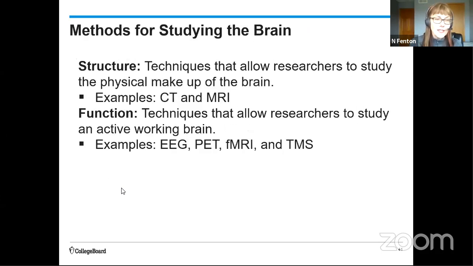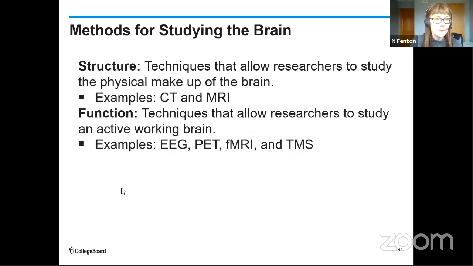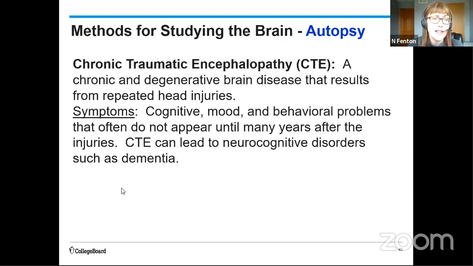Just to show you that we still study things today through autopsy. So what's going on here? This condition is called chronic traumatic encephalopathy. It's a degenerative brain disease, and unfortunately, the only way to accurately diagnose it at this point is through an autopsy after death, right? Now you can examine the effects of concussions, you can see that, but this particular condition, in order to study it and learn how to prevent it or treat it, the only way this can be done is post-mortem through an autopsy.